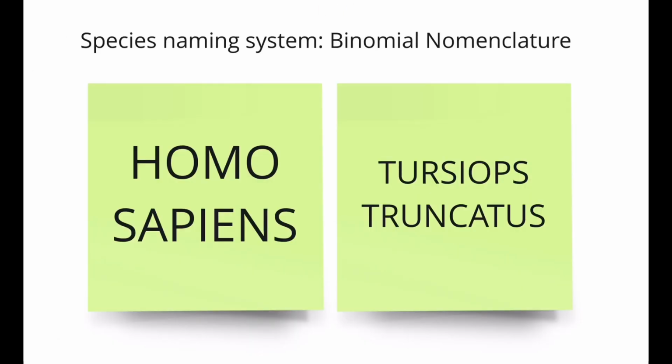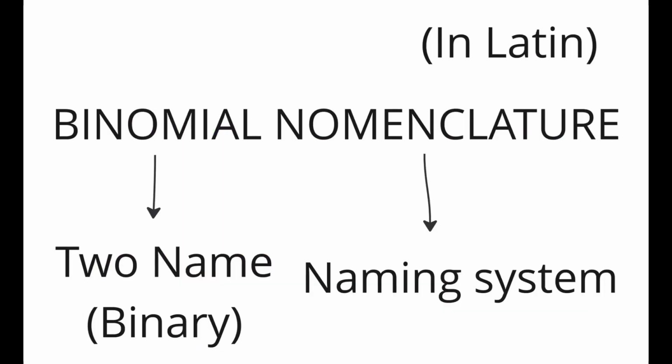Next, we're going to talk about the naming system of species, but it's called binomial nomenclature. So, binomial nomenclature is how scientists name specific species, like Homo sapiens, Tursiops truncatus, and other common scientific names. They're all examples of binomial nomenclature. So, let's see how it works, right? Binomial nomenclature is Latin for binary naming system, which means it uses the genus and species of any species to form a name, right?